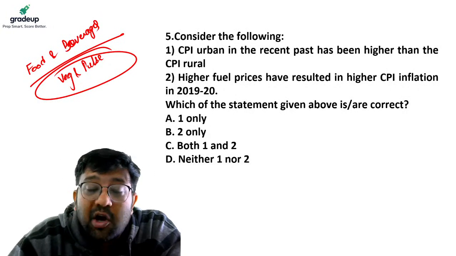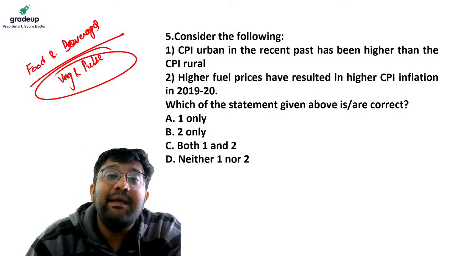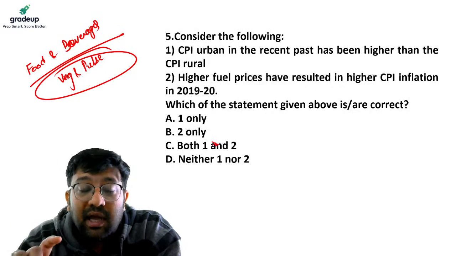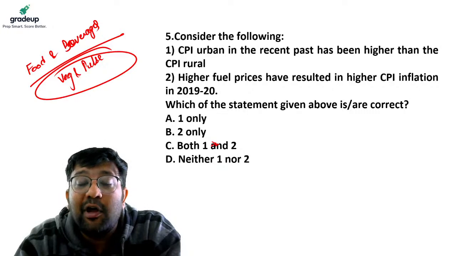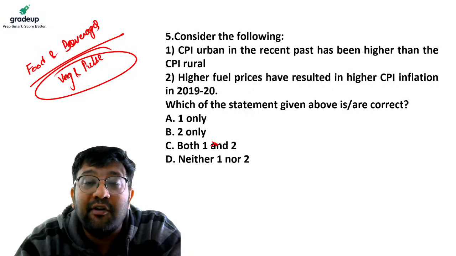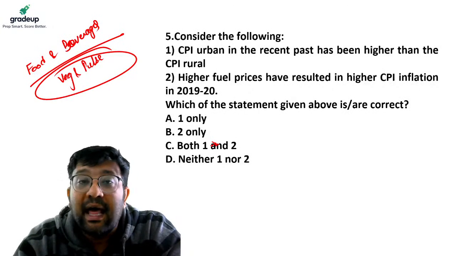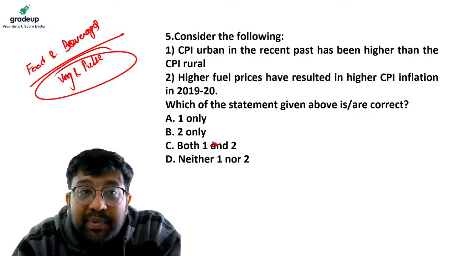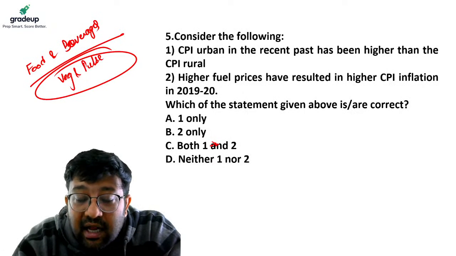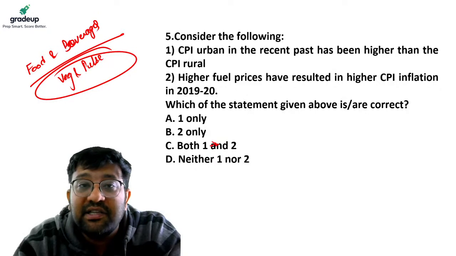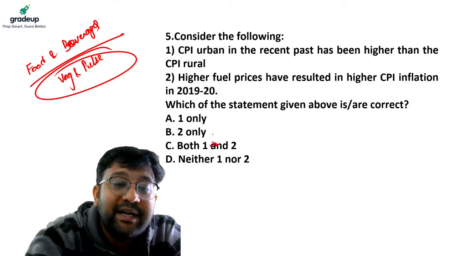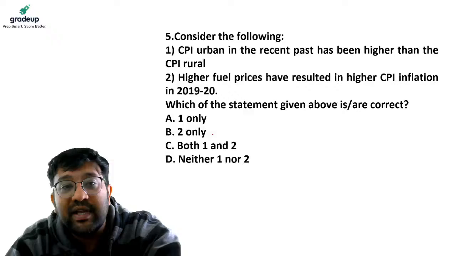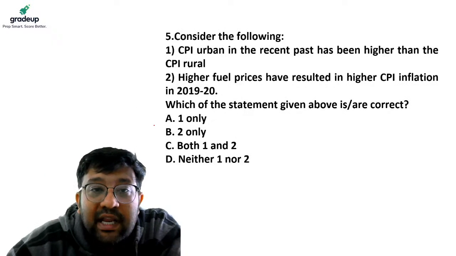Why? Because of untimely rainfalls. Because of untimely rainfalls, the production of vegetables and pulses has suffered. That is why the prices of CPI urban increased in the year 2019-20. So the answer to your question becomes only A.